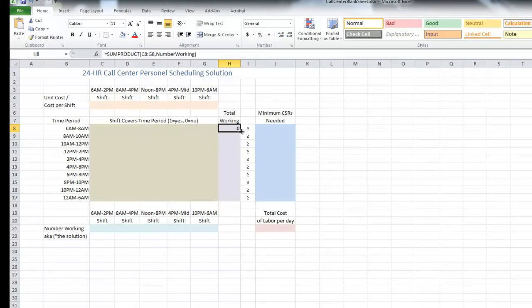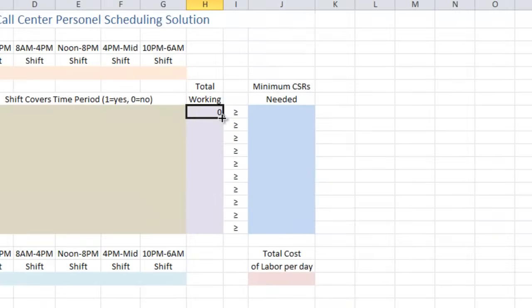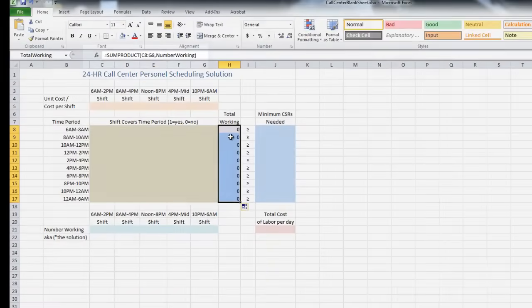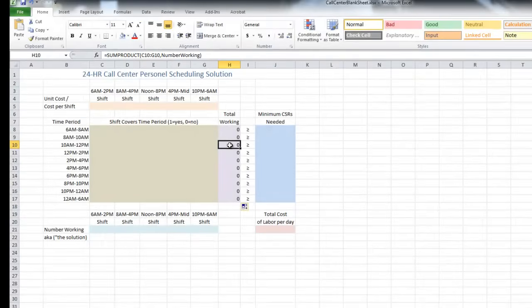Now the cool thing is, since we want all this information in total working, we can just select that cell and drag down, and it will fill it in. So if we look at the next one, it says C9 to G9 number working. Next one is C10 to G10 number working, and so forth. So just using the fill down feature in Excel, it changes the reference cells there at the beginning, keeping the number working array the same. So it moves down a row each time in the shift covers time period, but maintains the number working row there at the bottom. So that's that.